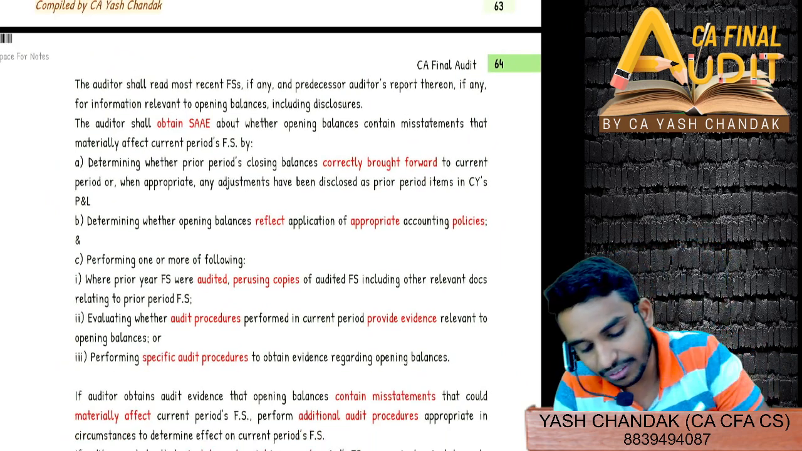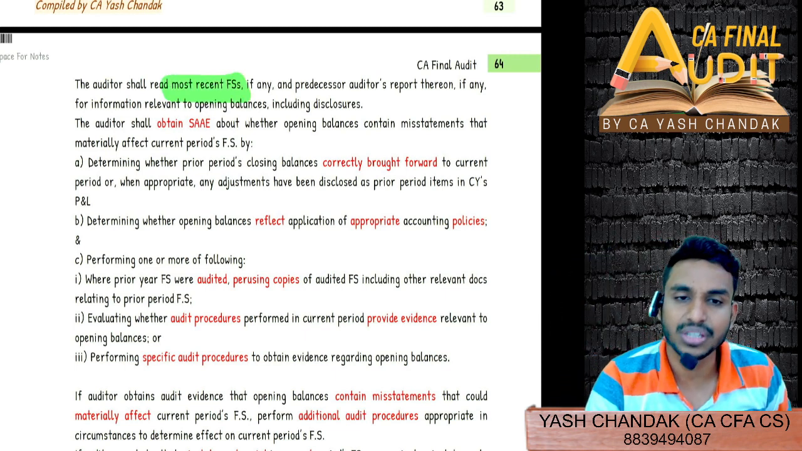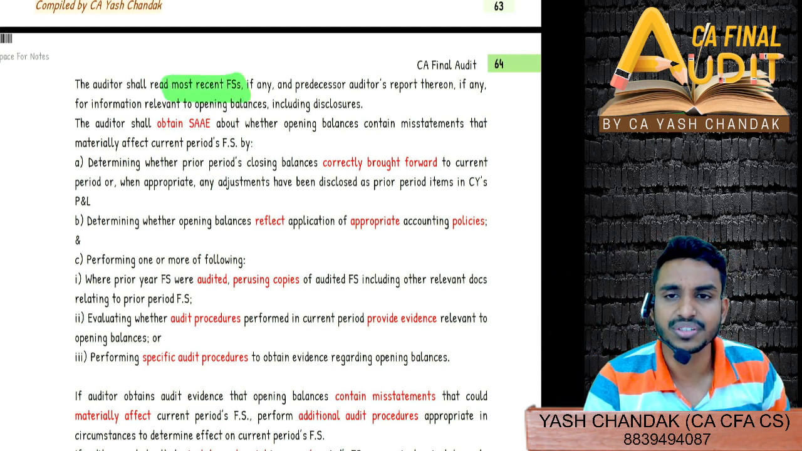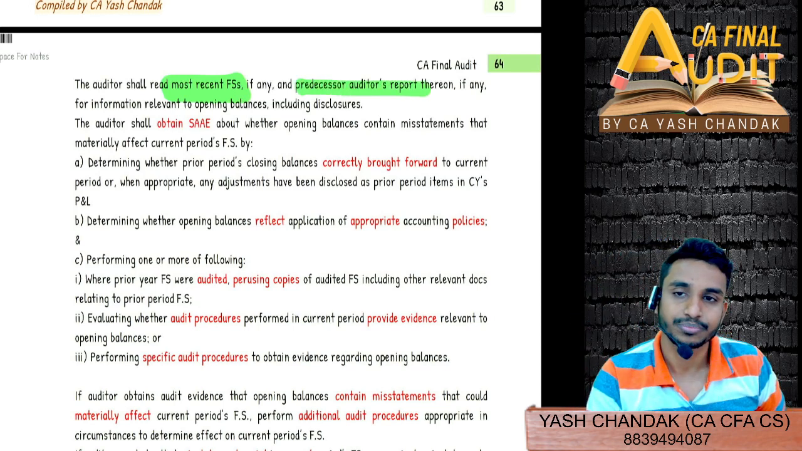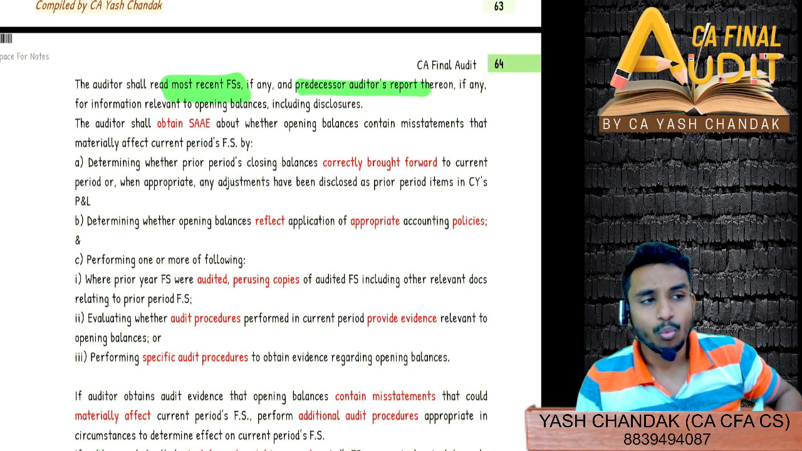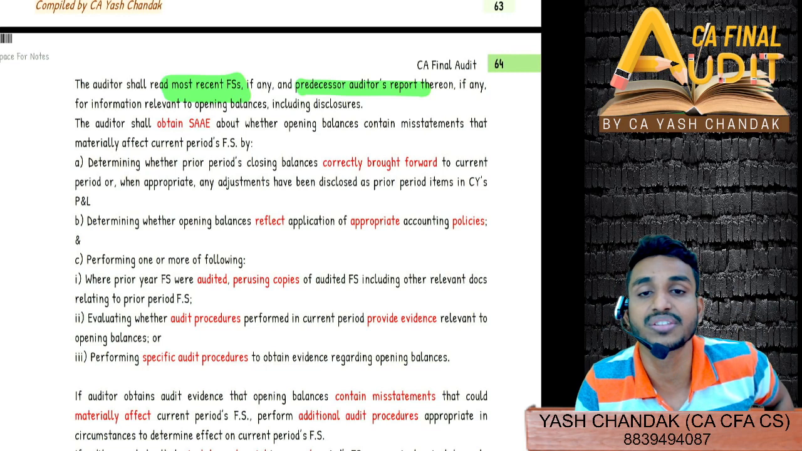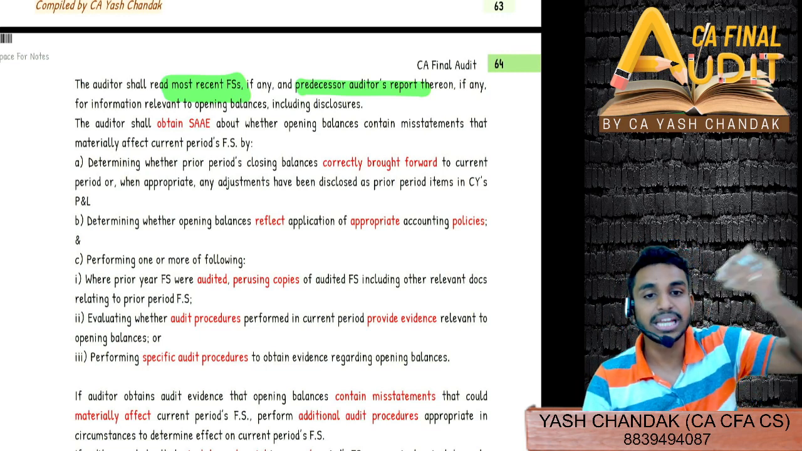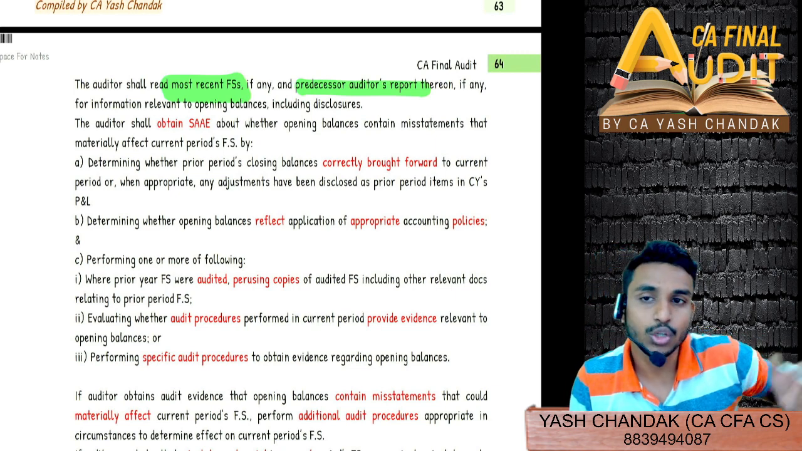What does it say? The auditor will read the most recent financial statement. So first of all, you'll pick up last year's financial statement. You'll read the entire financial statement, right? And also you'll pick up the predecessor auditor's report. You'll get to know what exactly the auditor's opinion was on the last year financial statement, or how exactly last year's financial statement looks. And similarly, you will tally the opening balances, whatever last year's balances were brought forward for the current year, with that.